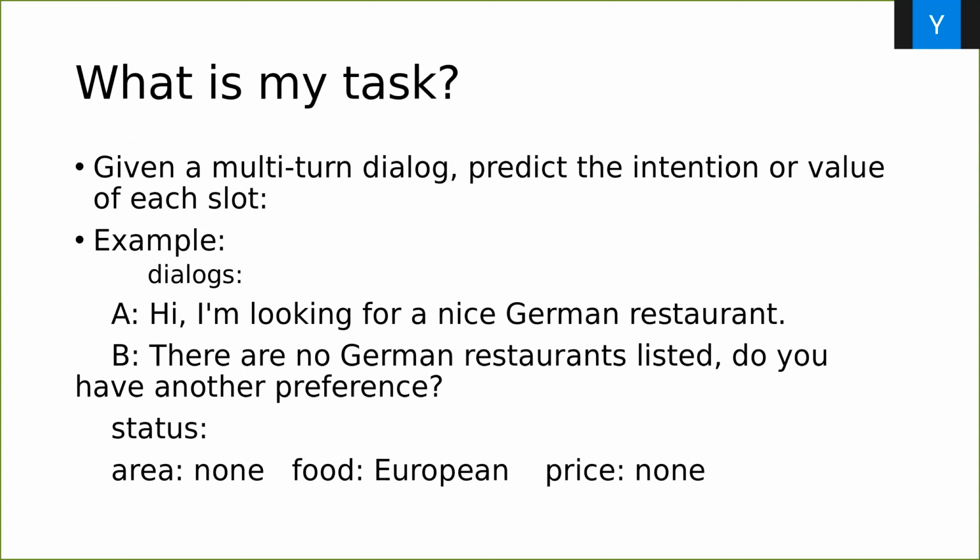What I'm doing is I need to predict the intention or the value of each slot. The value and the slot are given. So for this turn of dialogue, the status of area is none. It means it's not mentioned in this dialogue. And food is European, and the price is also none.